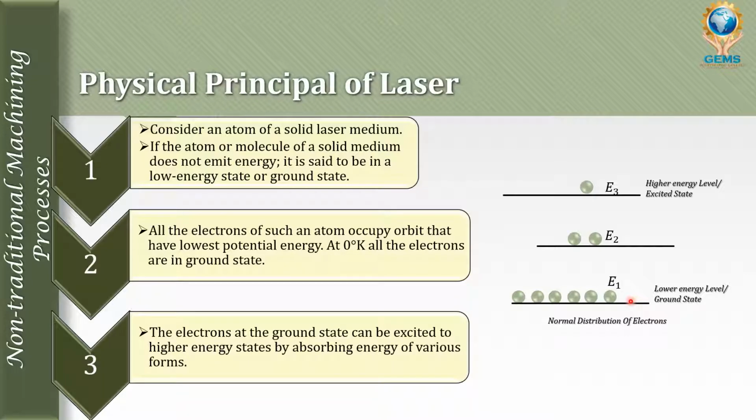The electrons at the ground state can be excited to a higher energy state by absorbing energy of various forms. Now these electrons in the ground state, once they absorb energy of any form, will move to the excited state.